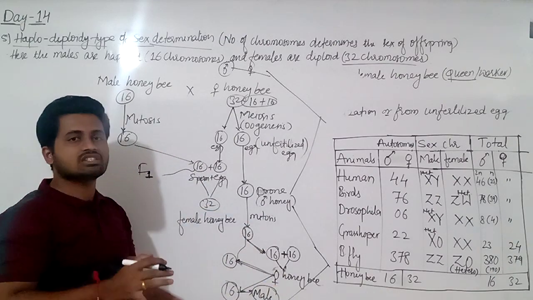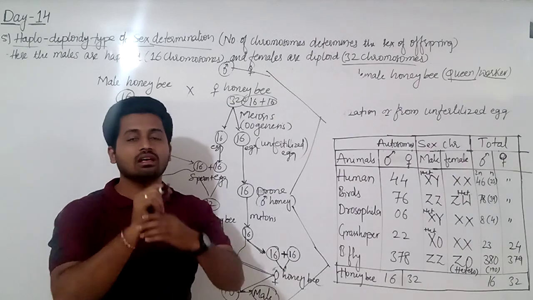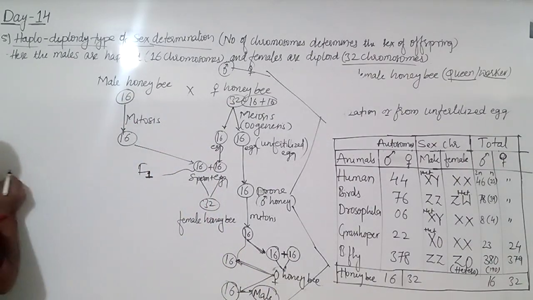So this is a very interesting type of sex determination seen in honeybee, ants and wasp, like that. So here I will write the point.